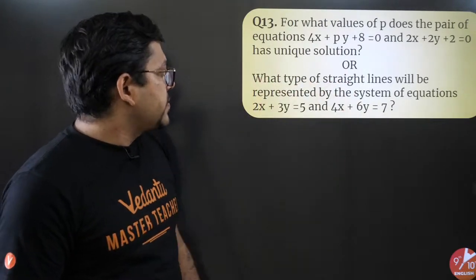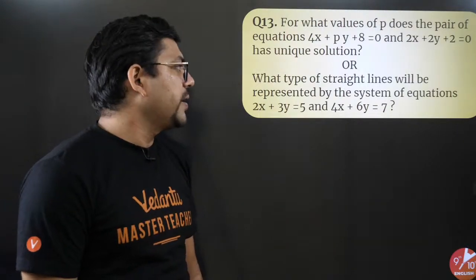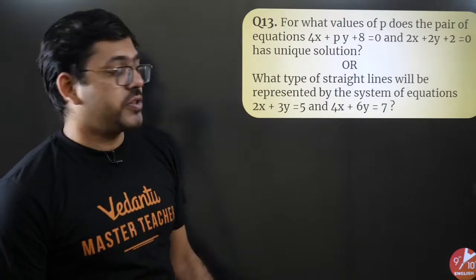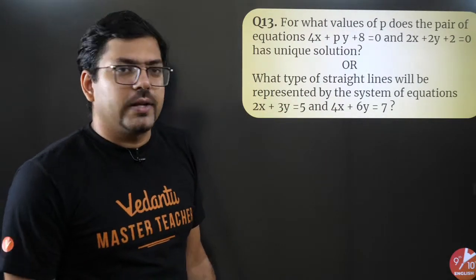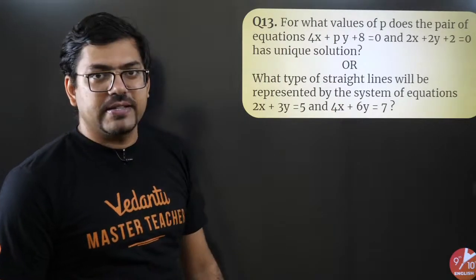What type of straight lines will be represented by the system of equations this and this? I guess you can do that. A1 by A2, that is 2 by 4. B1 by B2, that is 3 by 6.